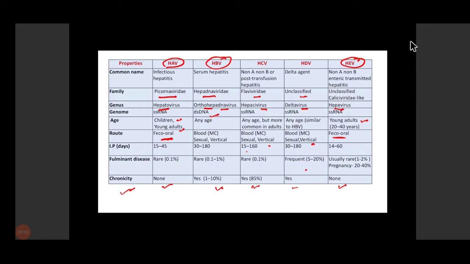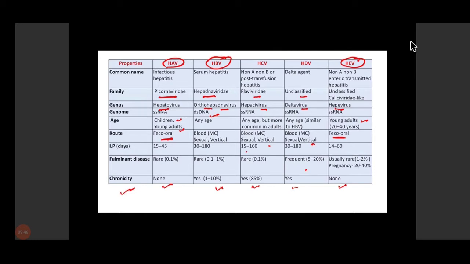The main point to remember is that all the viruses are taxonomically unrelated. They belong to different genus. Except hepatitis B virus, all the viruses are RNA viruses. Hepatitis B virus is a DNA virus. The route of transmission in hepatitis A and hepatitis E is the fecal-oral route, whereas in hepatitis B, C, and D, it is mainly parenteral followed by sexual and vertical transmission. And chronic infections are mainly present in hepatitis C, hepatitis B, and also in hepatitis D.